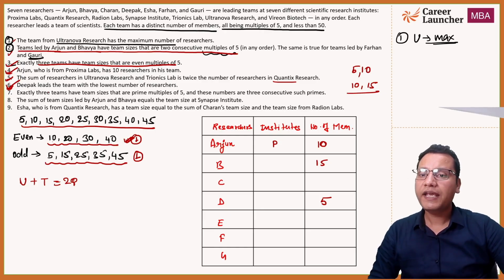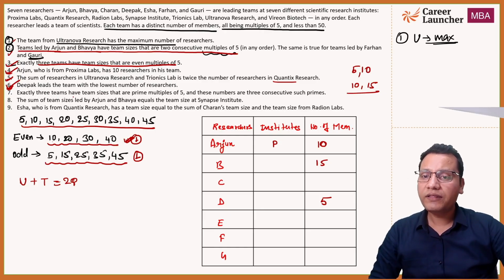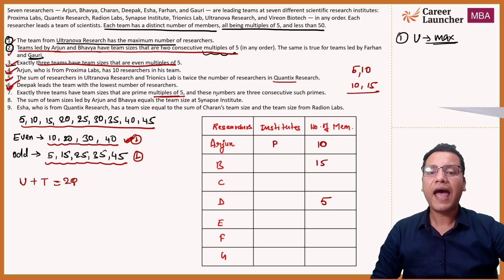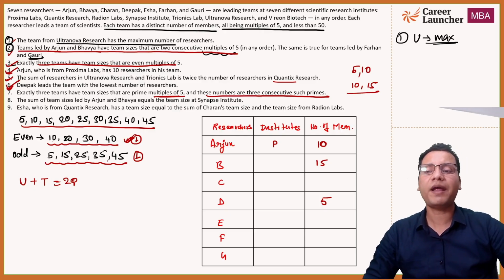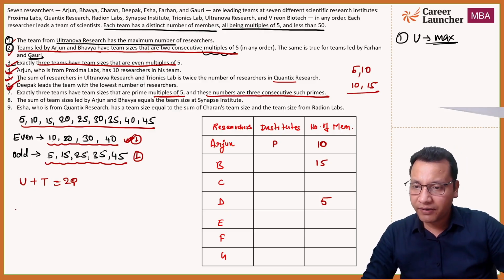Now the 7th: exactly 3 teams have team sizes which are prime multiples of 5, and these numbers are 3 consecutive prime multiples of 5. First of all, if we write the prime multiples of 5, we get 5 into 2, then 5 into 3, right?